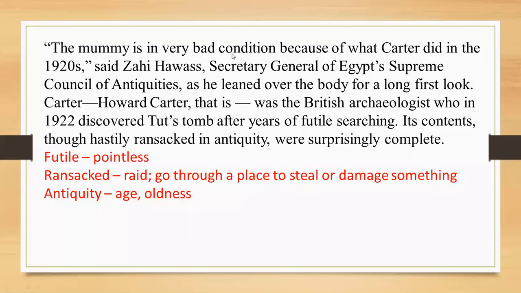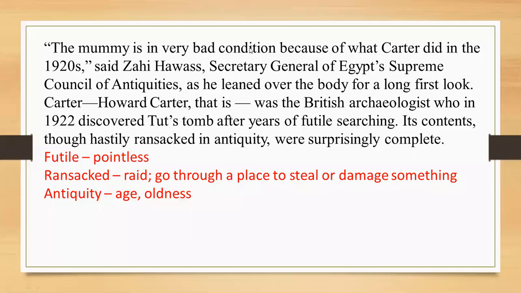Now, what is Zahi saying? He's saying that the valuable treasures of Tut had been explored earlier. When Carter discovered the tomb, he explored the valuable treasures of the mummy, but surprisingly they were complete.